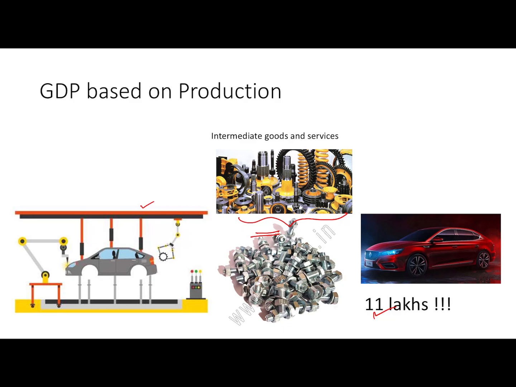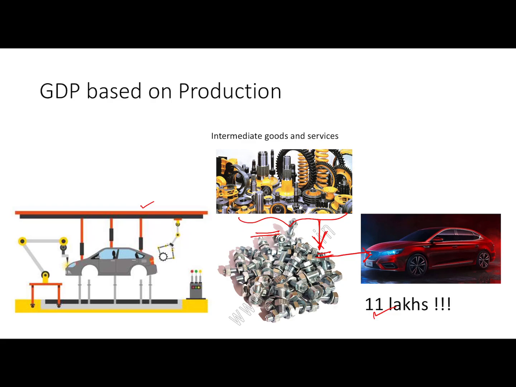But in between the process of manufacturing, many other spare parts, nuts, bolts, etc., are being consumed by the automobile industry, right? So the automobile industry doesn't manufacture all of it by themselves. They get these small parts from other small industries, but the cost of these parts is already added in the cost of the car.